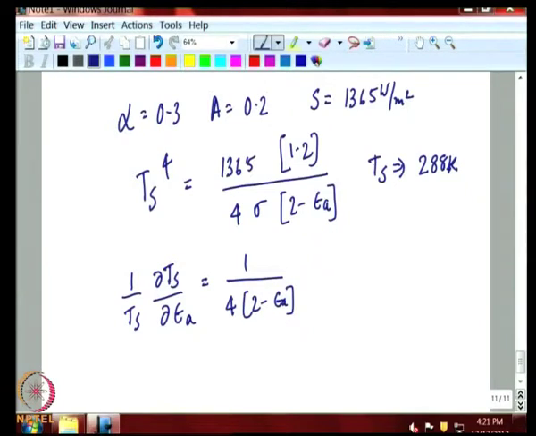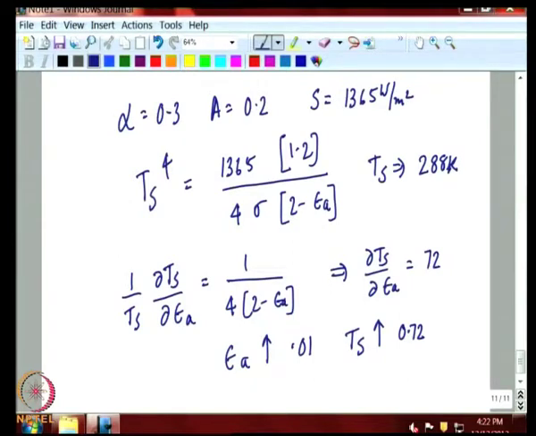So, you put a typical value of epsilon A around 0.6, and a typical temperature of 288, you will find that in the present climate this quantity is around 72. So, what this means is, if the emissivity of the atmosphere goes up by just 0.01, the temperature of the Earth will increase by 0.72.